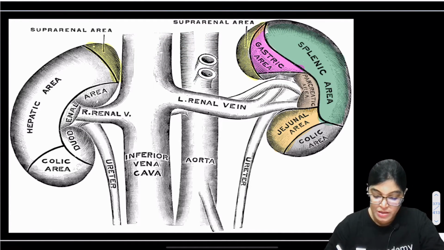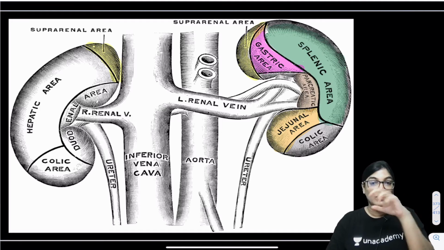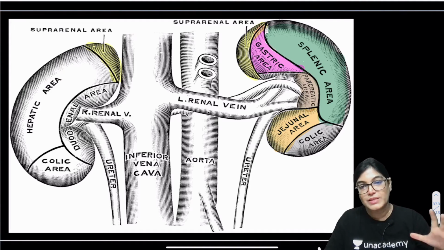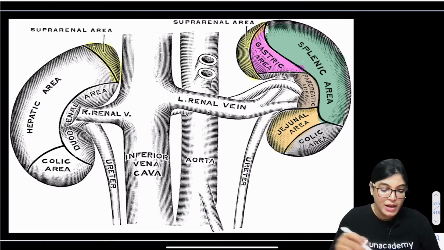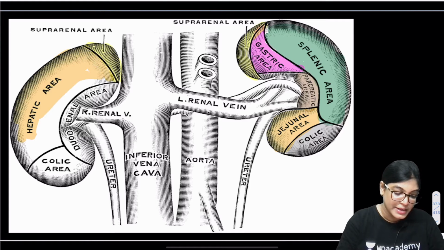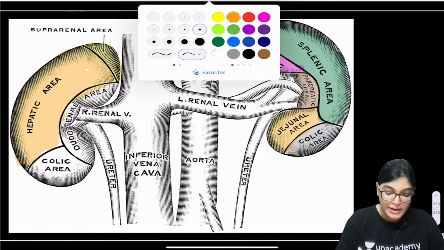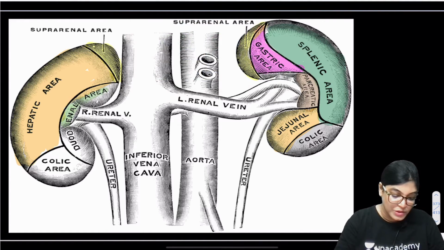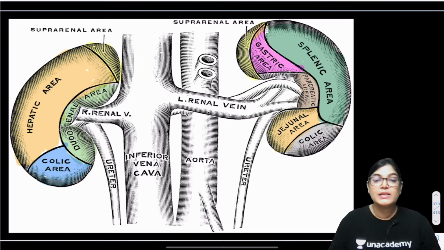So this is the structure and the different areas I have outlined so that you can have an idea of the relations of the structures on the anterior aspect of the left kidney. Now moving on to the relations of the structures on the right-hand side. A greater area of the right anterior aspect is covered and related by the hepatic area. On the medial aspect towards the hilum, the area related is the duodenal area, as you can see in the diagram, and below the duodenal area, on the inferior aspect, we have the colic area. So these are the relations of the right and the left anterior aspect.